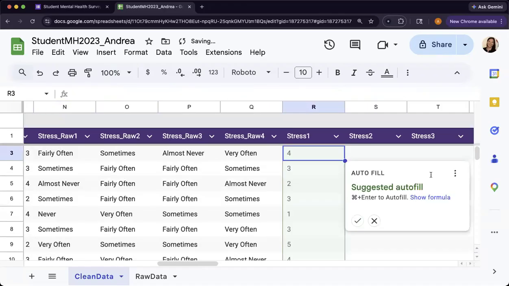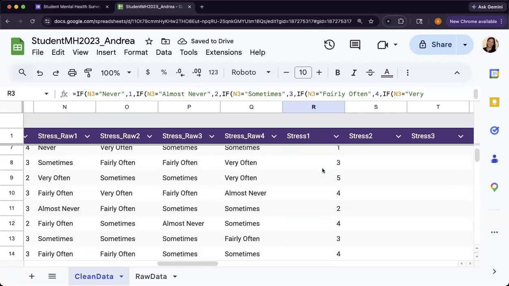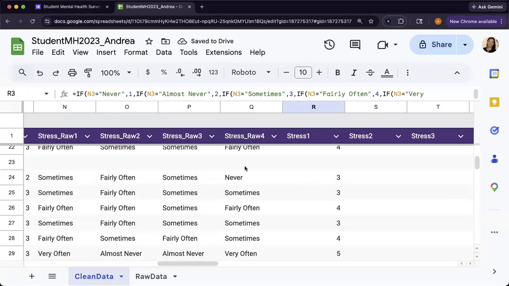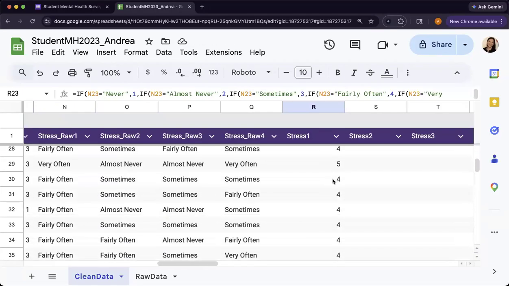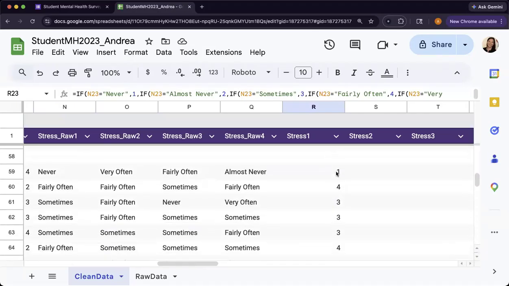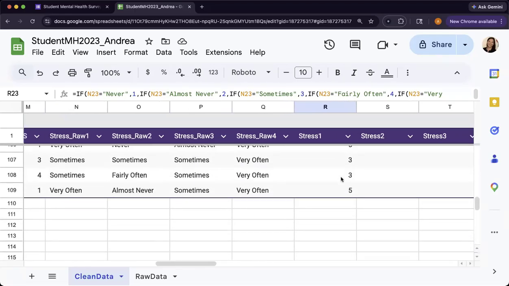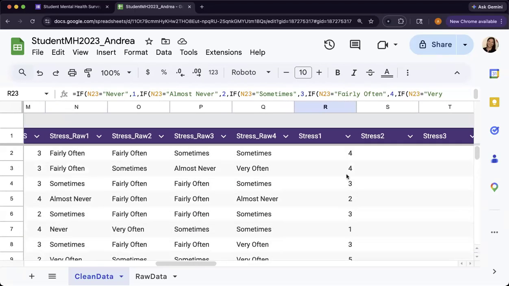And then if I press enter, we can go ahead and accept the autofill. Again, check it to make sure. So I'm going to look through. Oh, look at that. We have a missing one. It shows up as missing. That's good because we don't want to create a score when we don't have a value there. A couple more missing ones. Some missing, but it went all the way down. So that's good. And then it's just good to check.